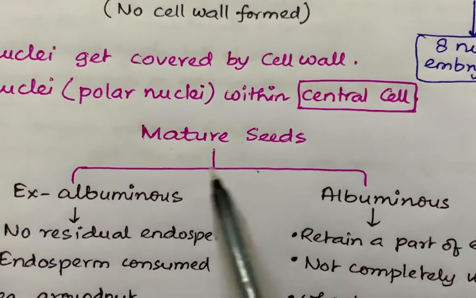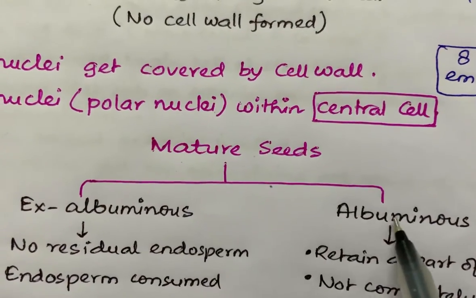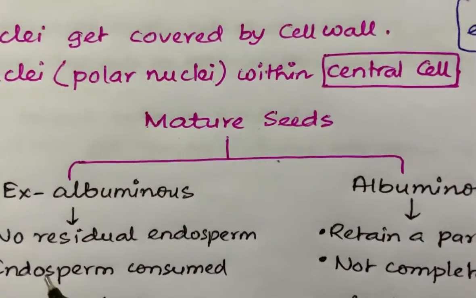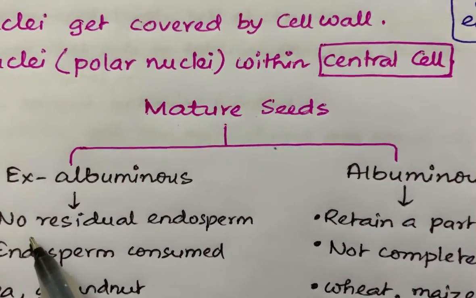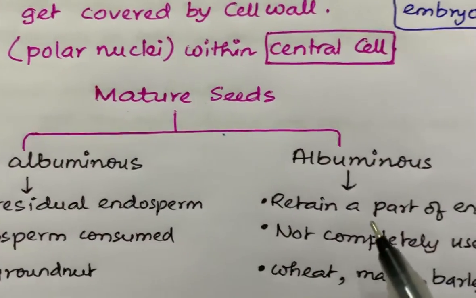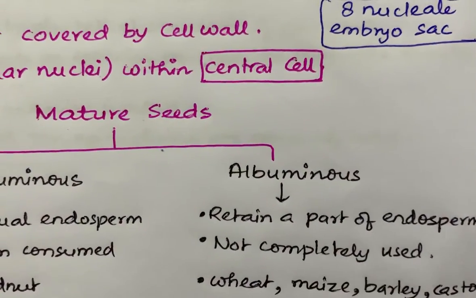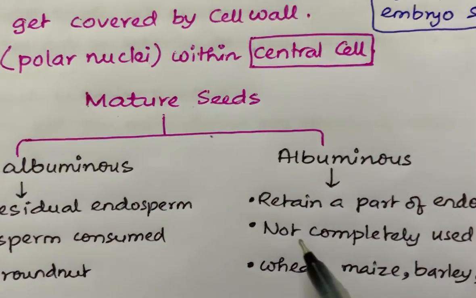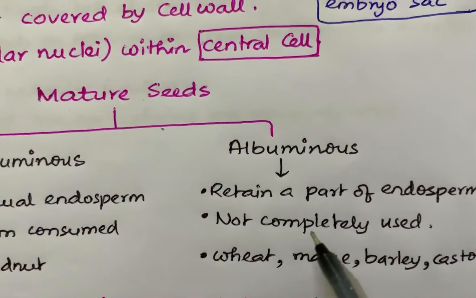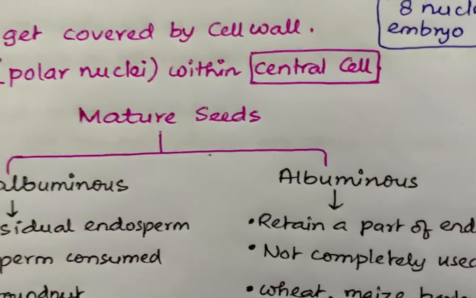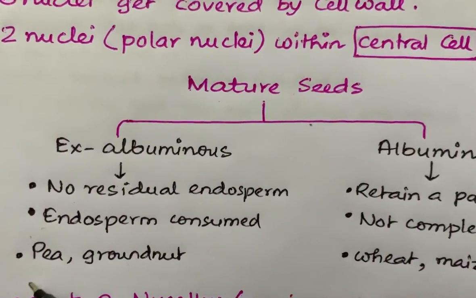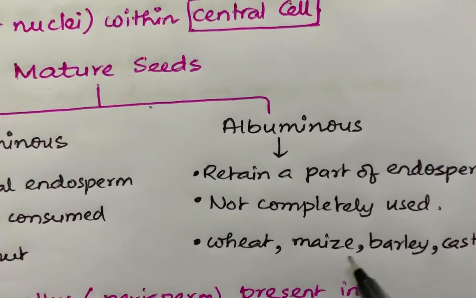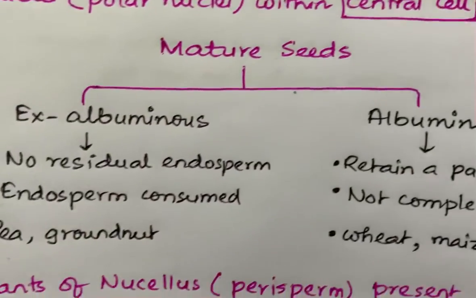Now mature seeds may be exalbuminous or non-albuminous, and albuminous. The difference between them is that exalbuminous seeds have no residual endosperm, but albuminous seeds retain a part of the endosperm. In exalbuminous seeds the endosperm is consumed, and in albuminous it is not completely consumed. Examples of exalbuminous are pea and groundnut, and examples of albuminous are wheat, maize, barley and castor.